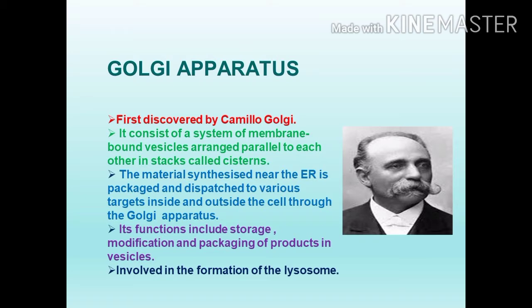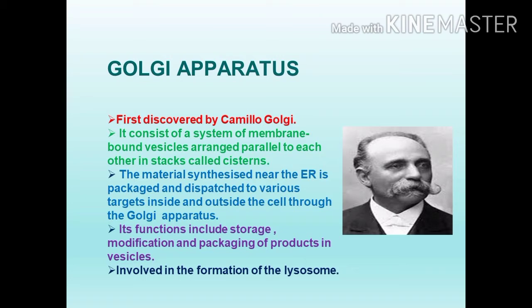The material synthesized near the endoplasmic reticulum is packaged and dispatched to various targets inside and outside the cell through the Golgi apparatus. This Golgi apparatus is located near the endoplasmic reticulum and it helps to transport the material, and also it is the secretory cell organelle.